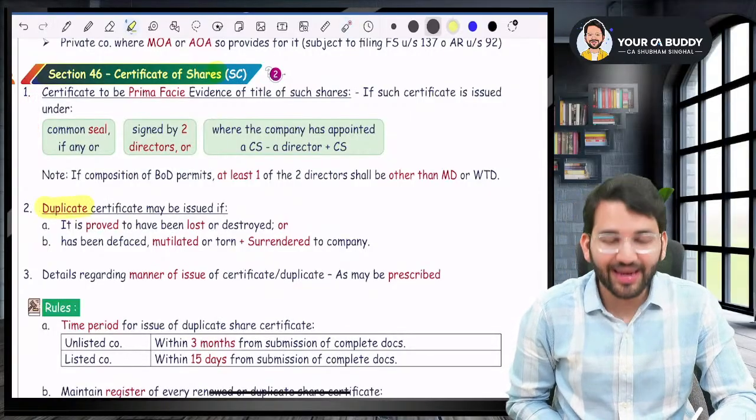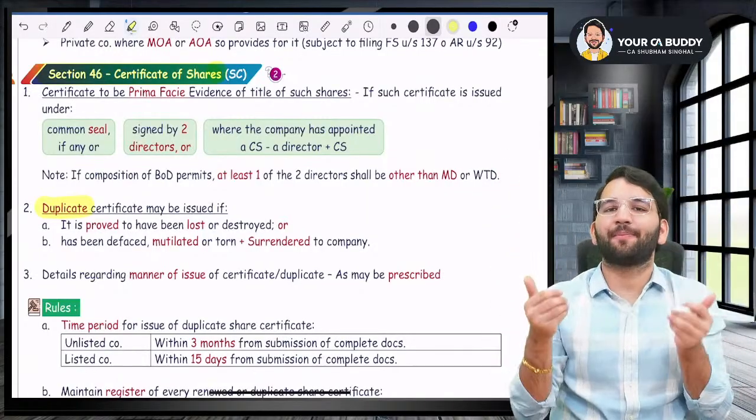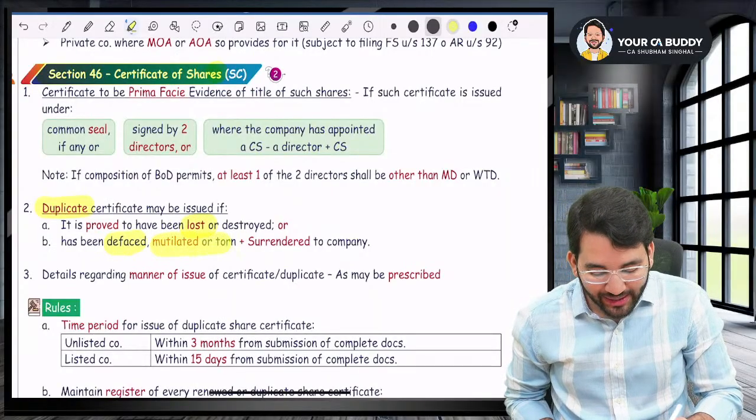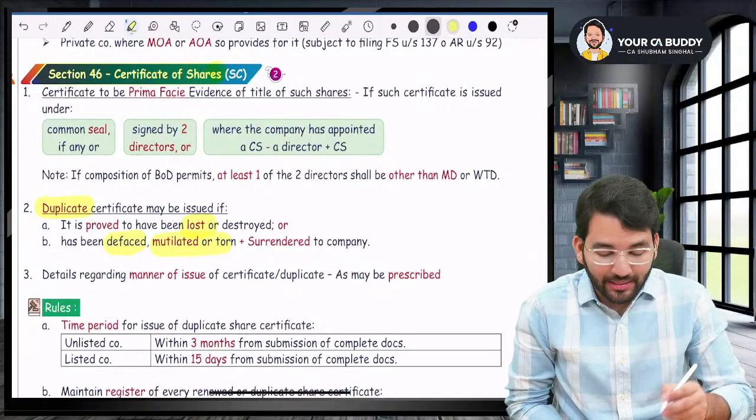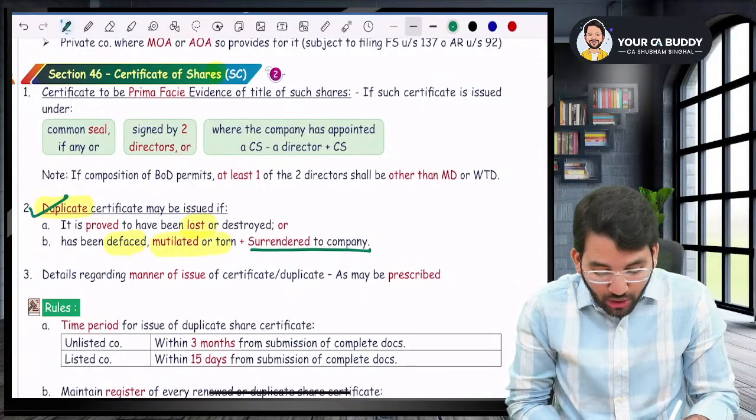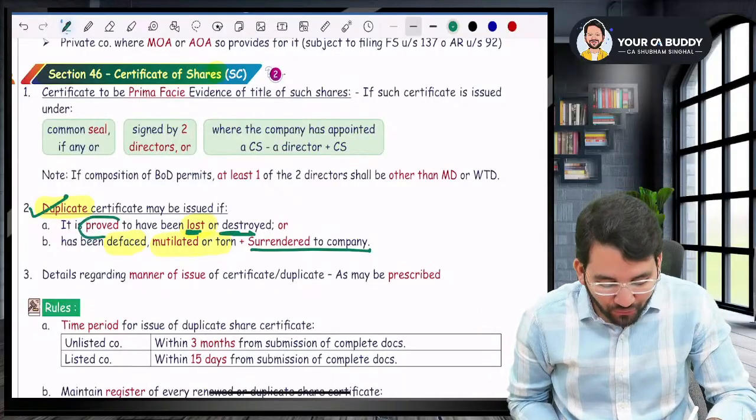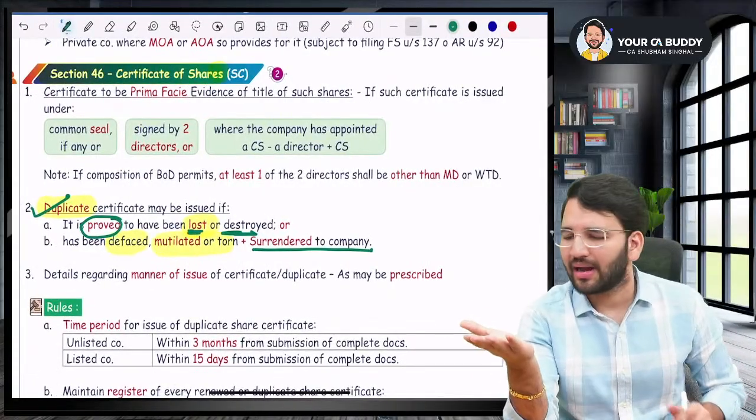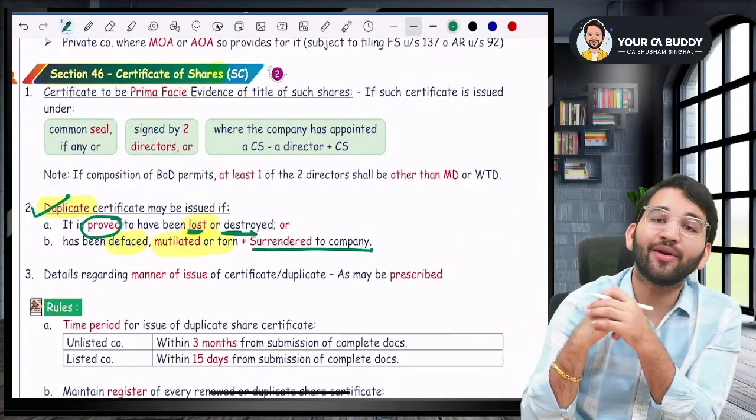After that, sir, my question is, can I get a duplicate share certificate? Yes, sir, you can always get a duplicate share certificate. What happened? If your original share certificate was torn, mutilated, or destroyed, for some reason it was defaced, mutilated, or torn, then in that case you surrender the old one and you get a duplicate one. But if it is lost or it is destroyed, like you don't have it, then in that case you cannot surrender, so you'll have to prove that it is lost or destroyed and you'll get a duplicate. So if there is a share certificate, sir, I defaced it, for example, I spilled my tea on that share certificate, then in that case I can get a duplicate share certificate.